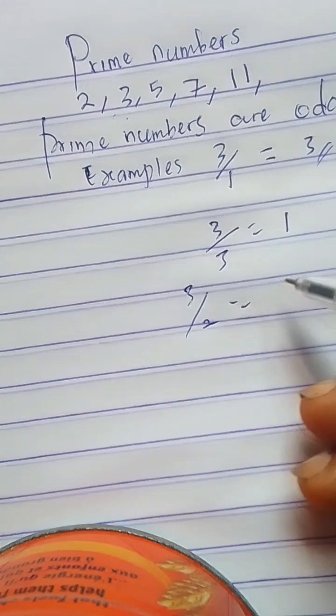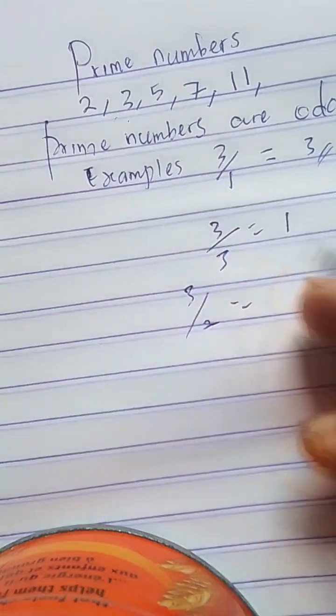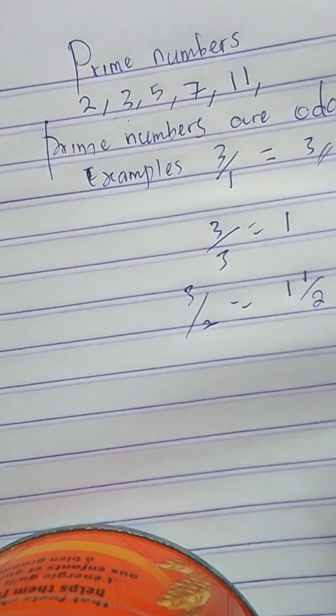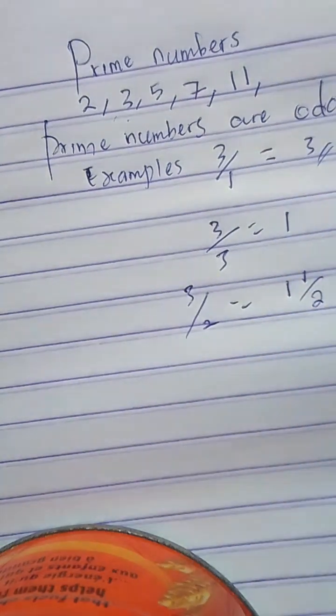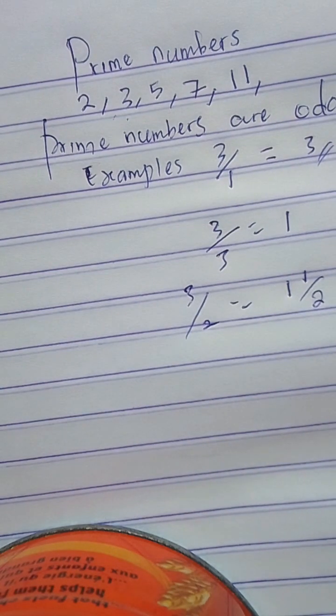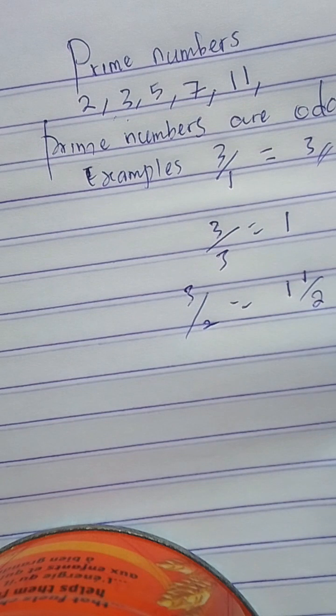3 divided by 2 is equal to 1 whole number and 1 over 2. It's correct, but it is not giving you a whole number. So let's say prime numbers are numbers that can be divided by only themselves and 1.